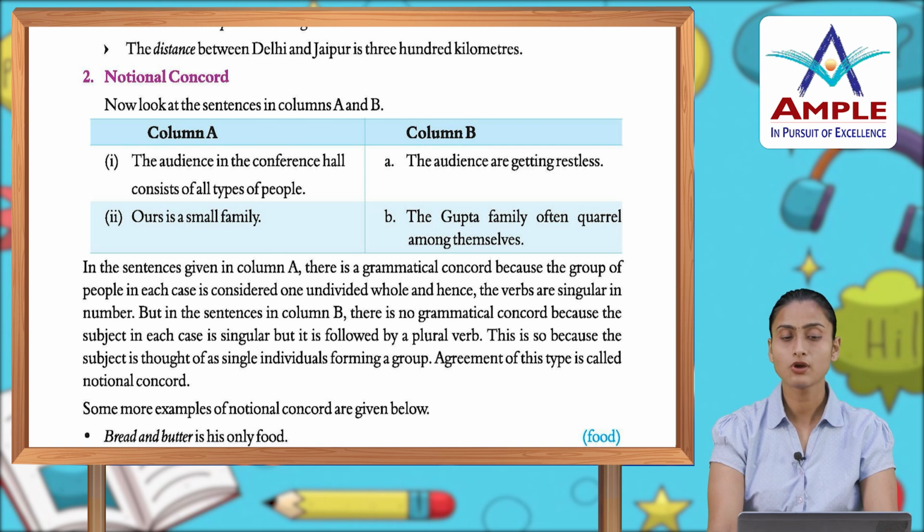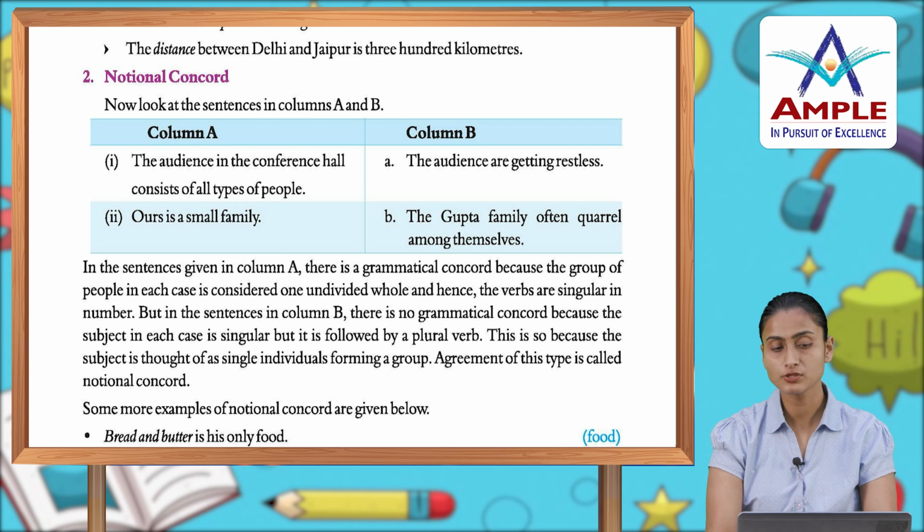In the sentences given in column A, there is a grammatical concord because the group of people in each case is considered one undivided whole and hence the verbs are singular in number. But in the sentences in column B, there is no grammatical concord because the subject in each case is singular but it is followed by a plural verb. This is so because the subject is thought of as single individuals forming a group. Agreement of this type is called notional concord.